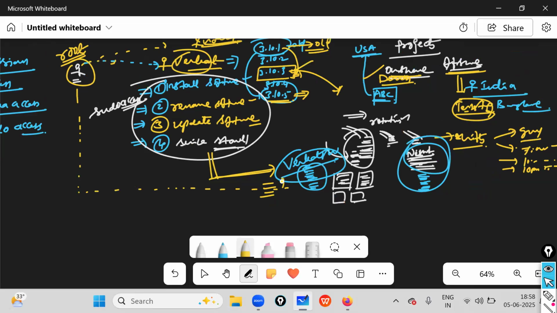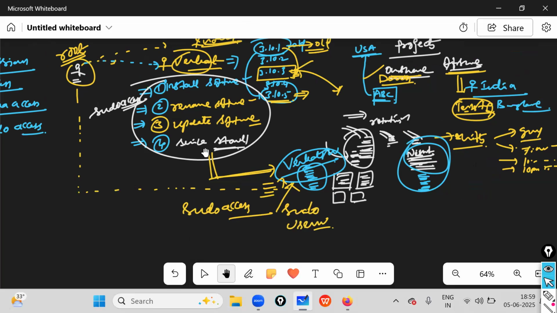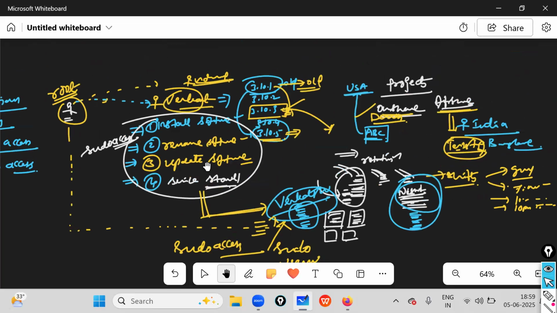That means sudo access. Now Venkatesh will become a sudo user. Like this, they are working inside our project.